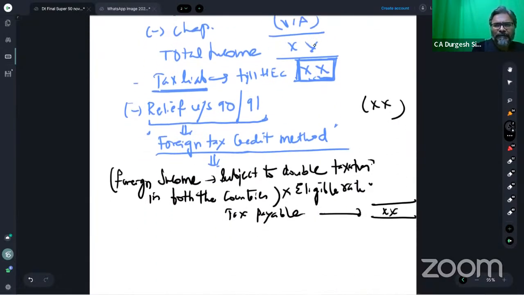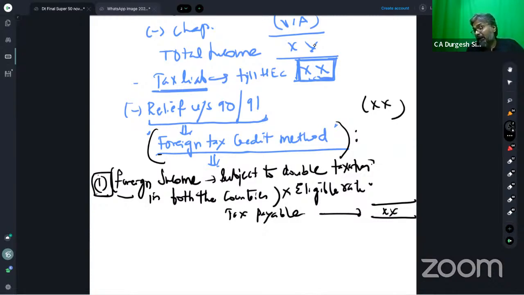Now just be very careful about this part. When I told you about the foreign tax credit method, how the method works, you have to give a credit of the foreign tax that you have paid. How do you give the credit? You will first take the amount of the foreign income which is subject to double taxation. But be careful, before we discuss that, I should tell you that the credit should be given for each source